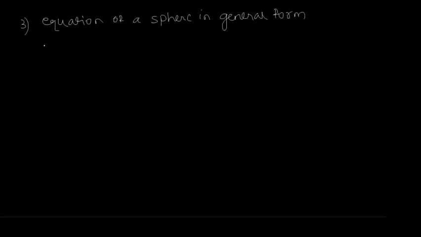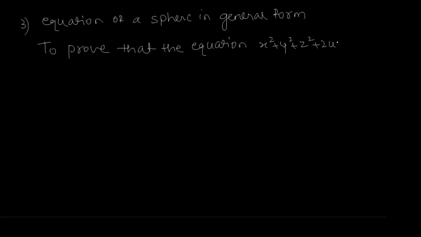In this case, we prove that the equation x square plus y square plus z square plus 2ux plus 2vy plus 2wz plus d equal to 0 represents a sphere.